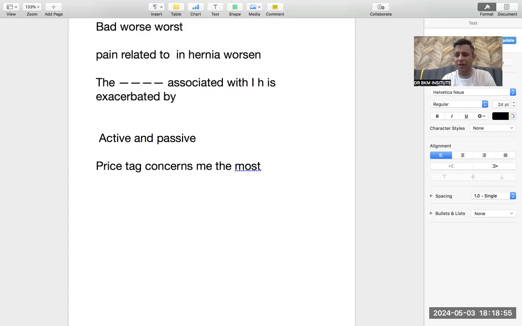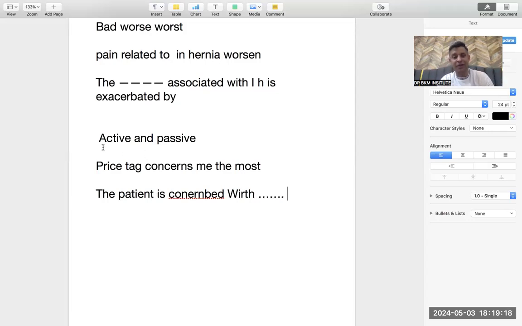But in the blank of listening, you can understand how fast the listening is. So it was given: the patient. The listening was speaking: price tags concerns me the most. The patient is concerned with dash.